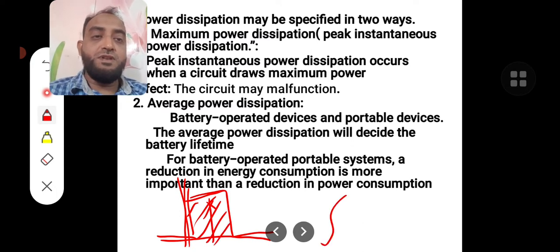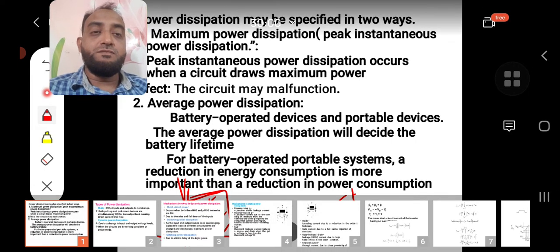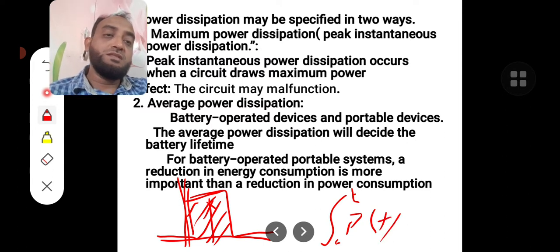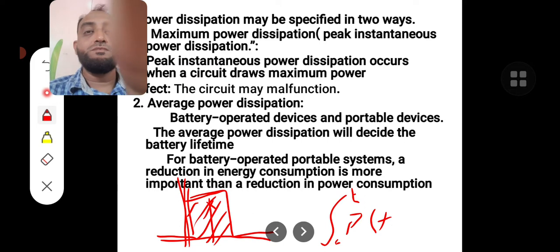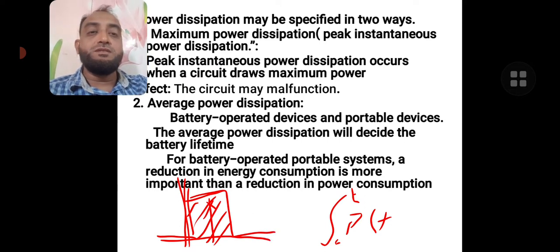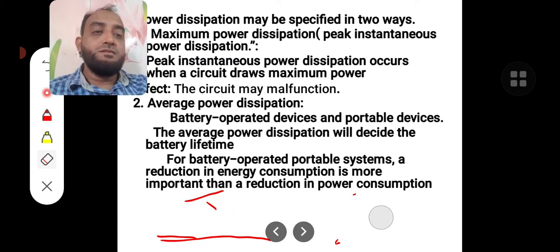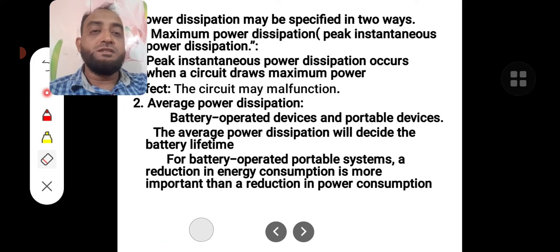So if you integrate this curve, p of t from 0 to T, then that integral gives you the energy of the signal. So power is different and energy is different.